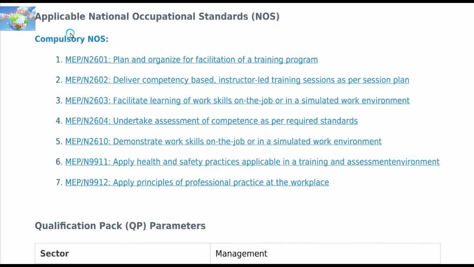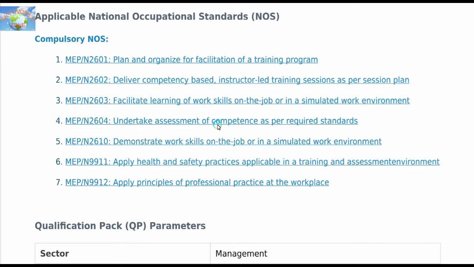Now the applicable national occupational standards, NOS. First, plan and organize for facilitation of a training program. Second, deliver competency based instructor led training session as per session plan. Then facilitate learning of work skills on the job or in a simulated work environment.